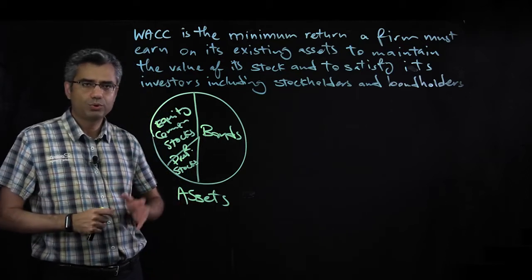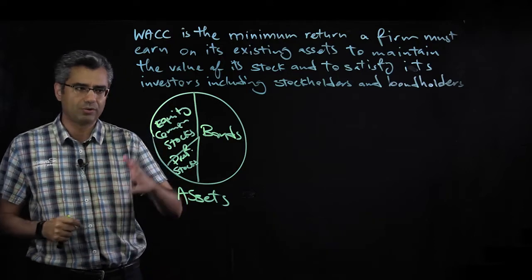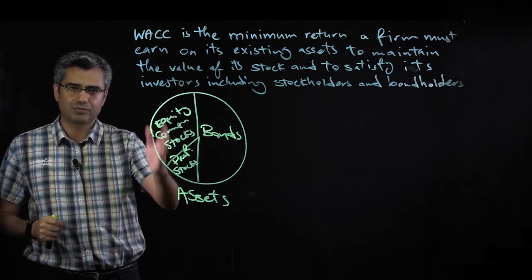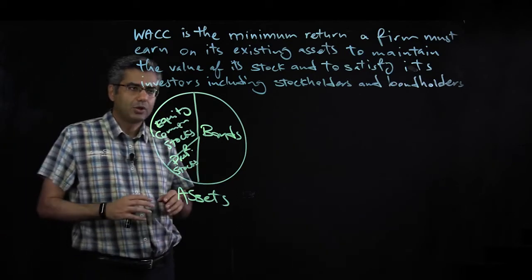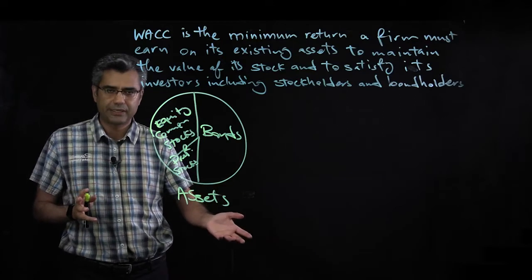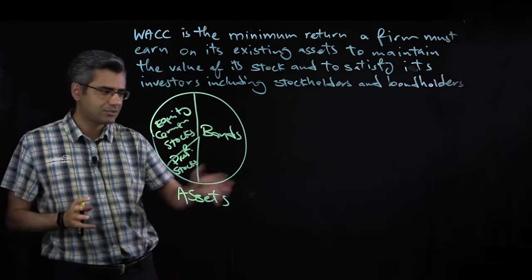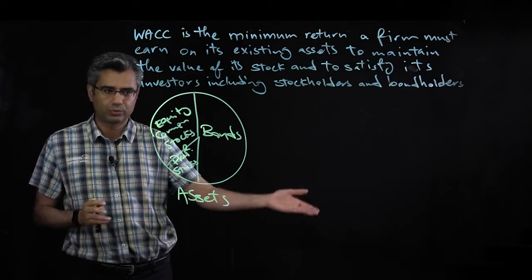So why we are interested to know what's the cost of bonds, cost of common stocks, cost of preferred stocks, or cost of capital, right? Because suppose a company wants to go for a new project, right? So they will use their assets for the new project or for future growth or for whatever, right?